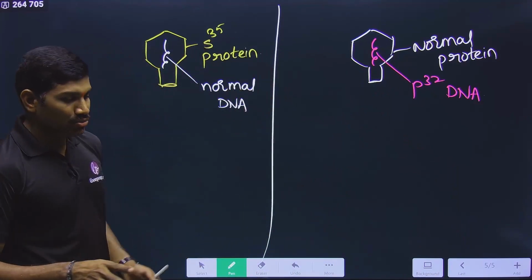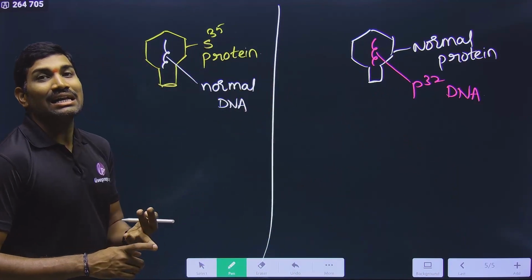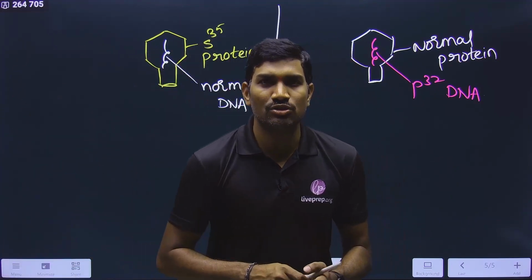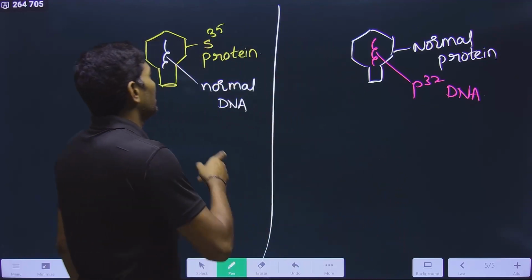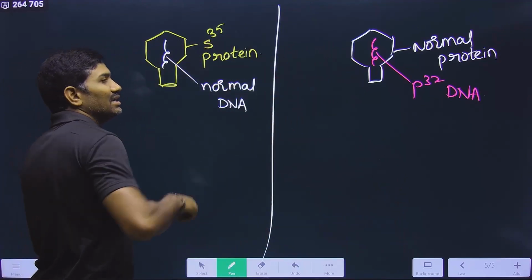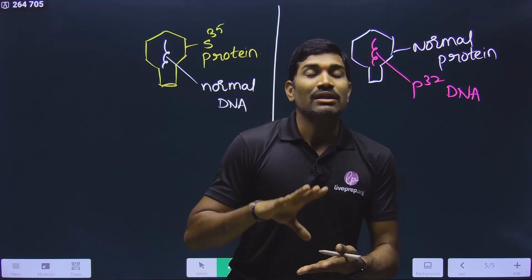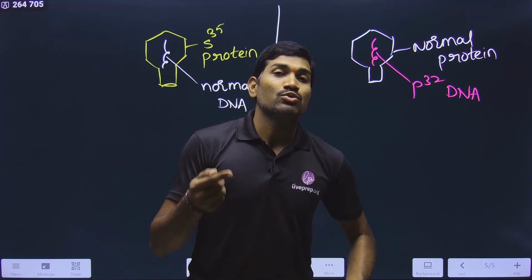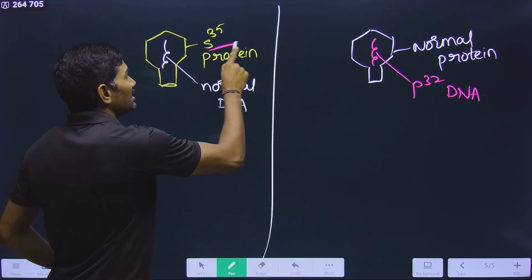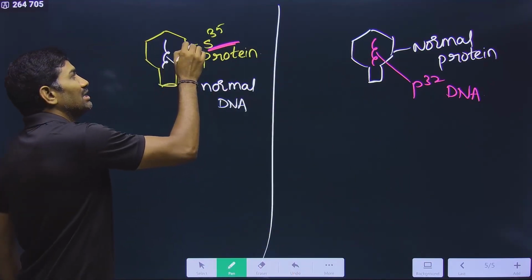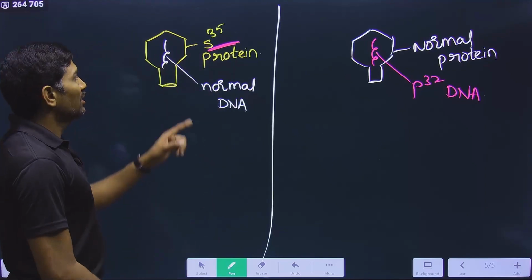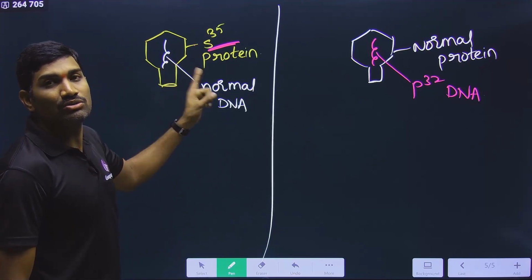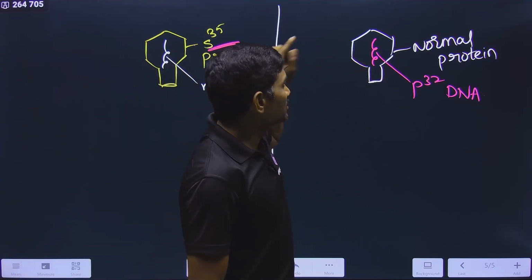But please remember, I am giving the conclusion. If you are using H3 or N16 or O18, any of these radioisotopes, the problem is it can go into both protein coat and DNA. So whatever the list I said now, these can go into both protein coat and DNA, then there is no use. So you should select an element in such a way that it is present in only one component. It should not be present in the other component. If you are talking about sulfur, it is present only in the protein. It is not present in DNA. So you are using this. If you are talking about phosphorus, it is present only in the DNA.